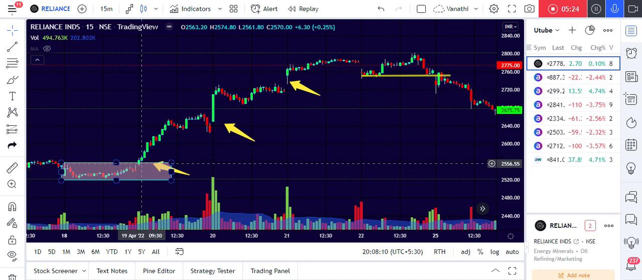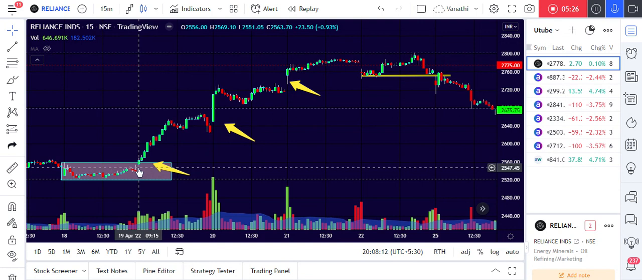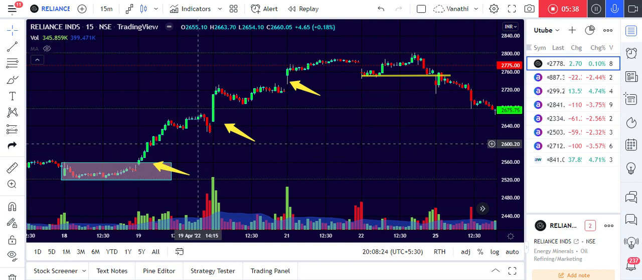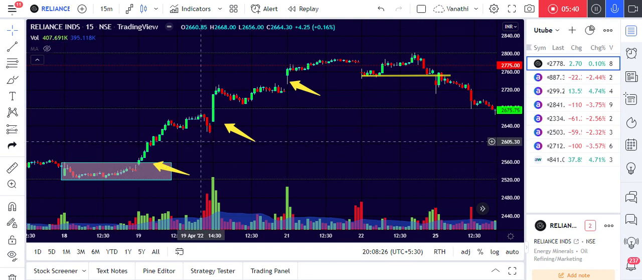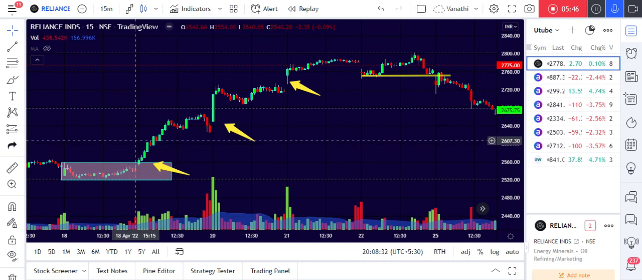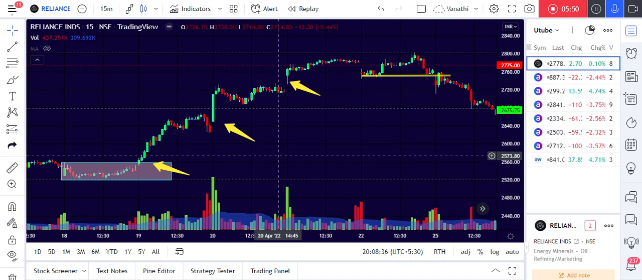You can see the candle size is very small, the low of the candle is 225.51 and the high of the candle is 25.69. After that it went up and made a high of 26.68. So this is a very good movement actually, nearly 100 points move.